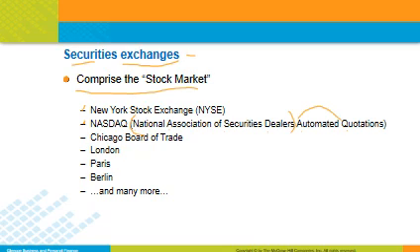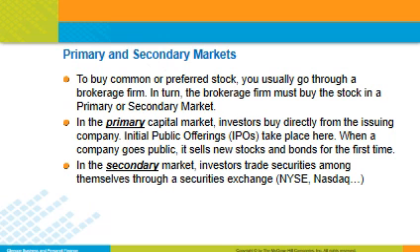When they automated the system to get the quotes automatically, they upgraded it and called it the NASDAQ so that you could trade on the NASDAQ. Chicago Board of Trade, there is a London Stock Exchange, Paris, Berlin, and there are many more, and they comprise the stock market.